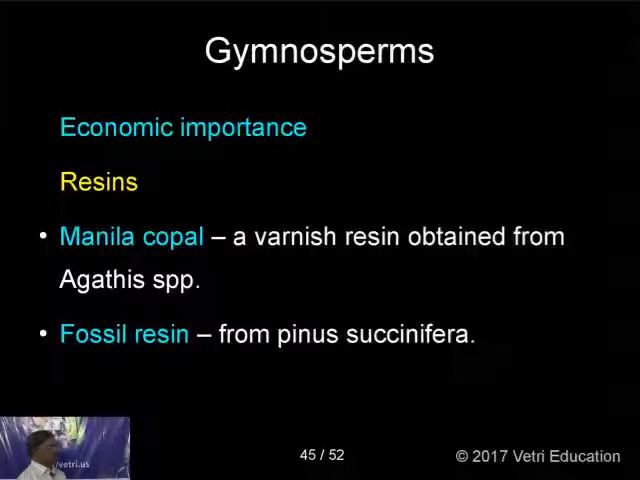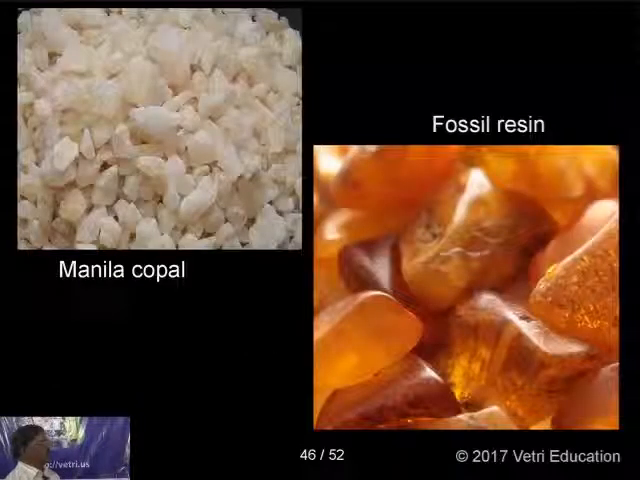And another is called fossil resin. It is obtained from Pinus succinifera. Now some photographs of these resins are given. This is Manila copal. The resin is cut into small pieces, dried and used, and it is sent to the market. This is fossil resin, in big pieces.